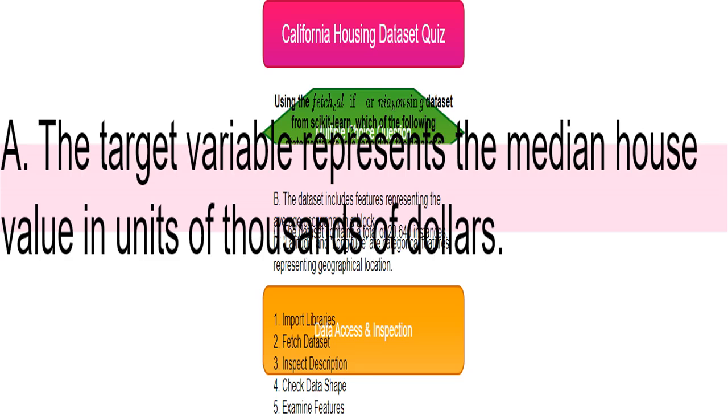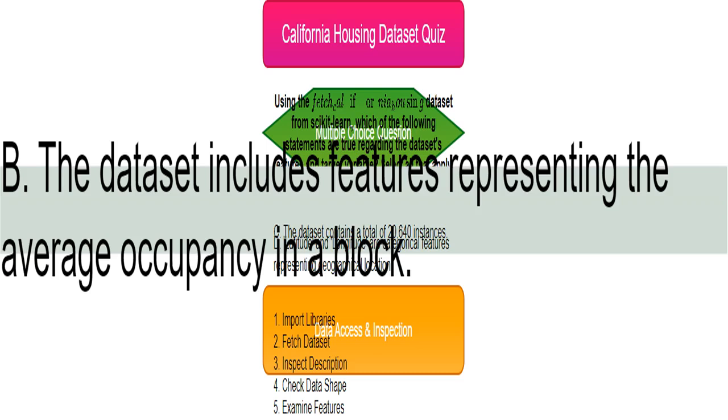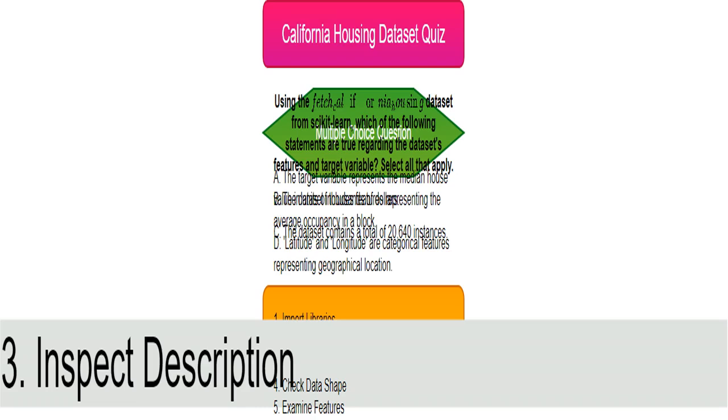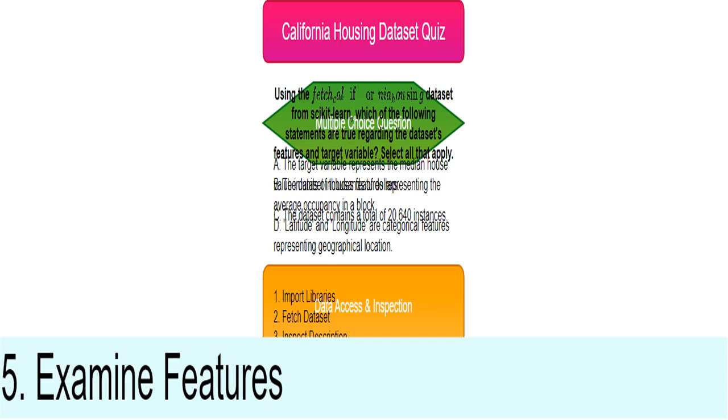Statement C claims the dataset has 20,640 data entries, rows. I can check this by looking at the dataset's shape. Statement D states that latitude and longitude are categorical, like groups, categories. I'll determine if they're actually numerical coordinates. I will use the shape attribute to get the dimensions of the dataset. This will tell me the number of instances and features. I'll examine the feature names and their data types to classify them as numerical or categorical. This helps me understand what kind of data I'm working with.